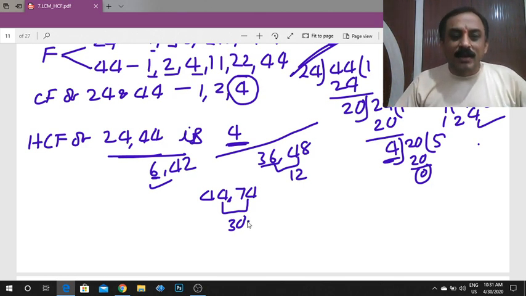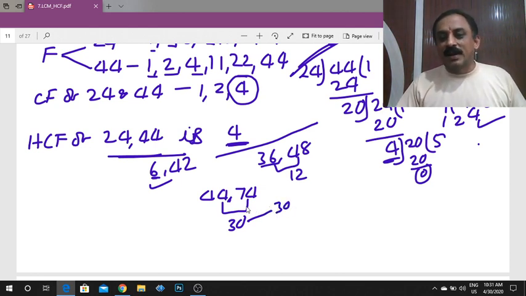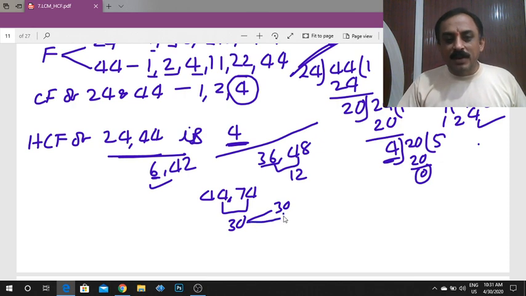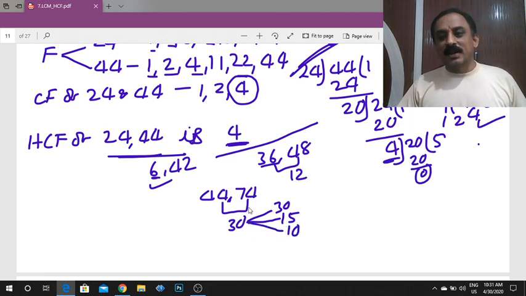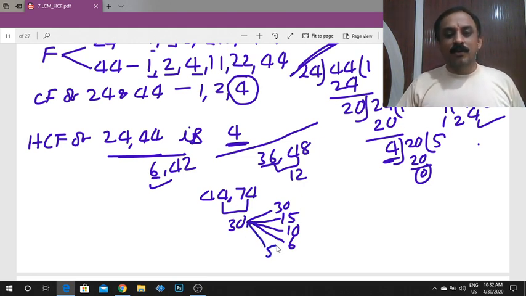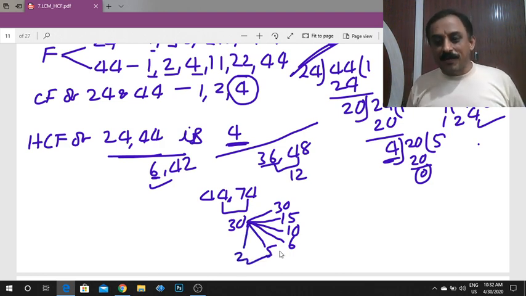Now write the factors of 30, biggest to smallest. The biggest factor is 30. 30 is not a factor of both the numbers. Second biggest is 15. 15 is not a factor of 44 and 74. Next is 10. 10 is not a factor of 44 and 74. Next is 6. 6 is not a factor of 44 and 74. Next 5. 5 is not a factor of these two numbers. Next 2. 2 is a factor of 44 and 74. That is your answer.